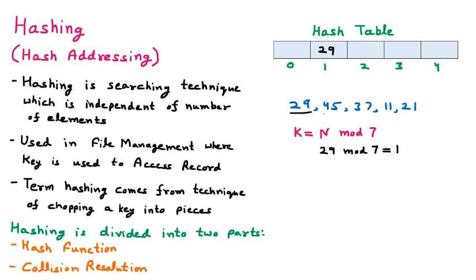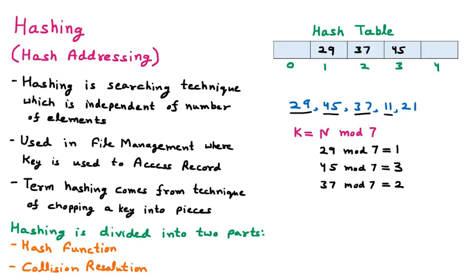Then we find the next number, 45. 45 mod 7 gives a remainder of 3, so 45 will be placed at index 3. Next we take 37. 37 mod 7 gives a remainder of 2, so 37 goes to index 2.